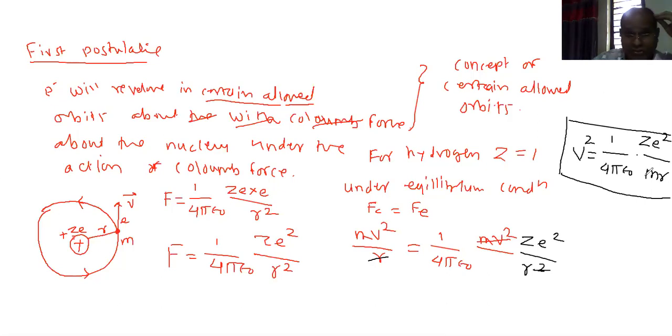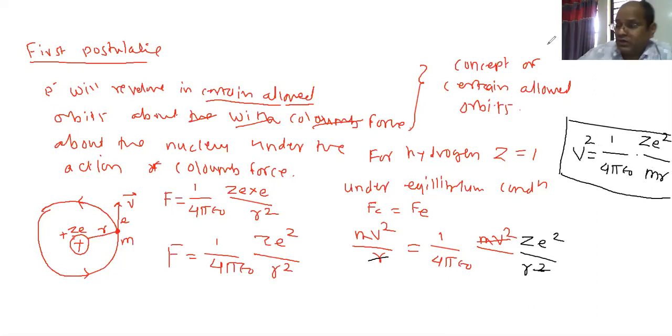What you can tell in simple language? Electron is allowed to move in stable orbits only, or in certain orbits where centripetal force equals Coulomb force. Means it is allowed to move in those orbits where radiation will not take place, or the electron will not radiate. So what Bohr said in the first postulate, it is allowed to move in certain stable orbits only where it will not radiate. Is it right? So there is a second postulate.